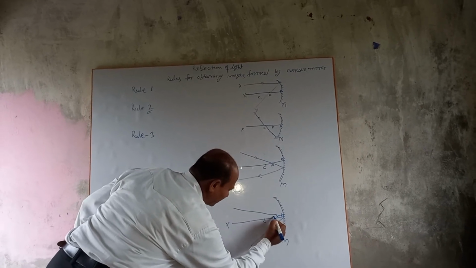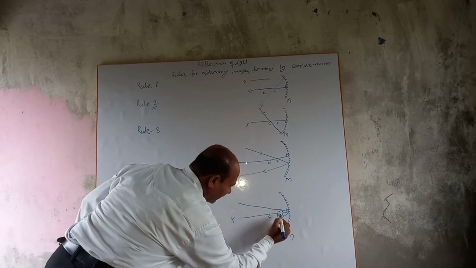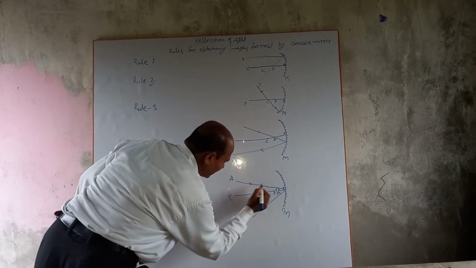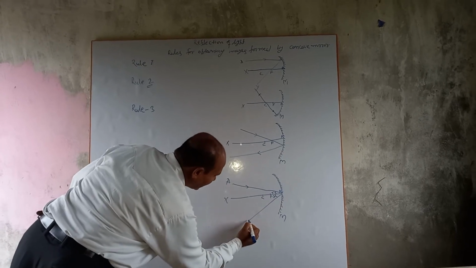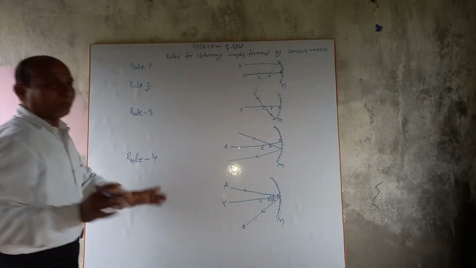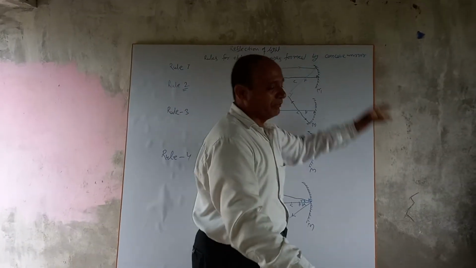Here you are observing that the angle of incidence is equal to the angle of reflection. AP is the incident ray and PB is the reflected ray. These are the 4 rules for obtaining images by a concave mirror.